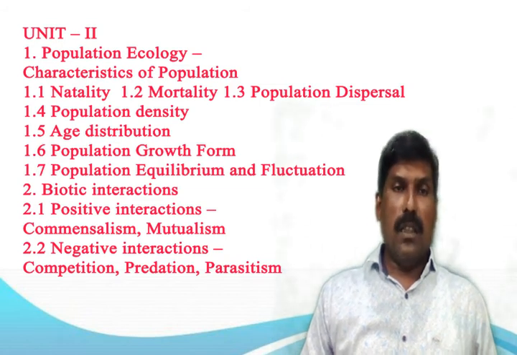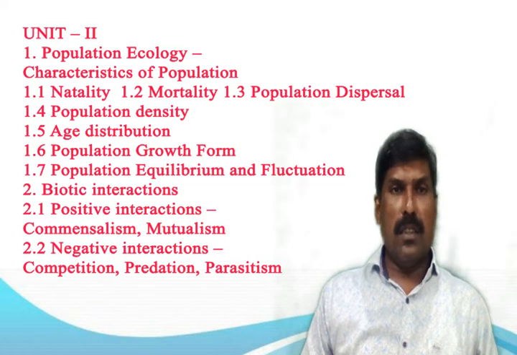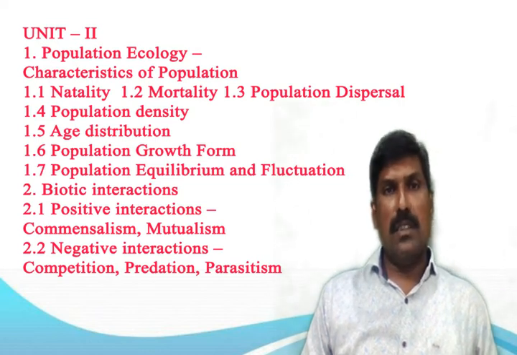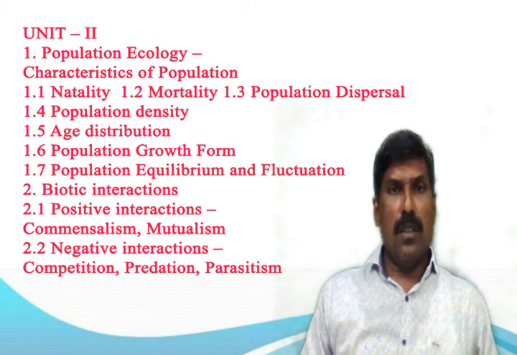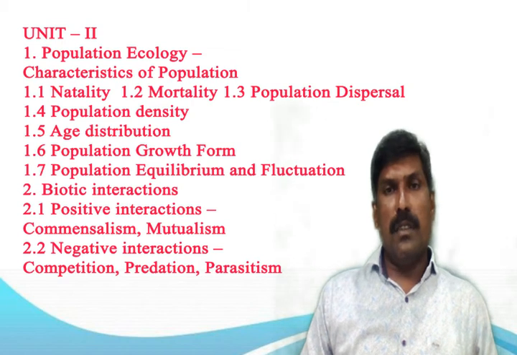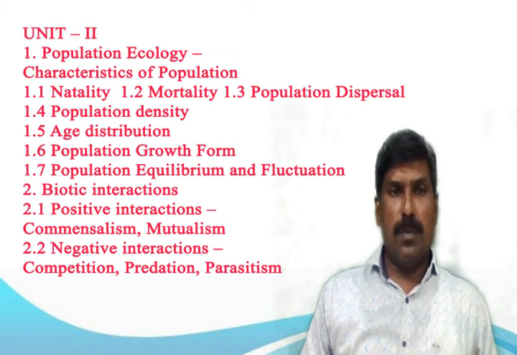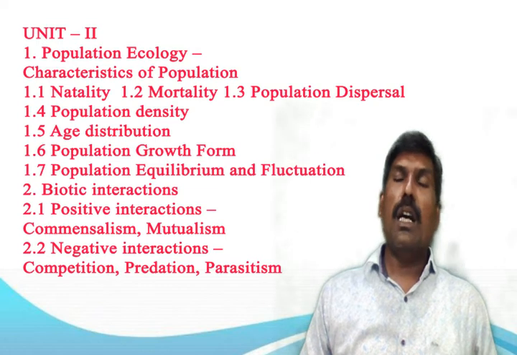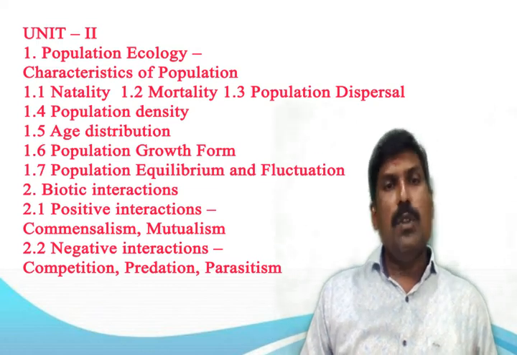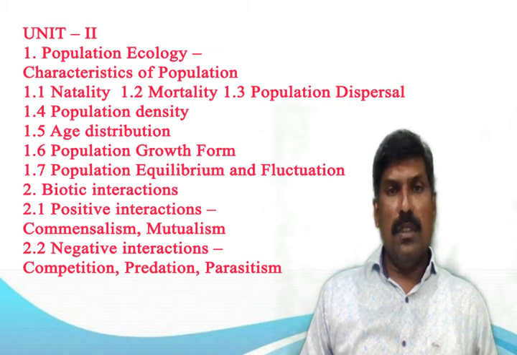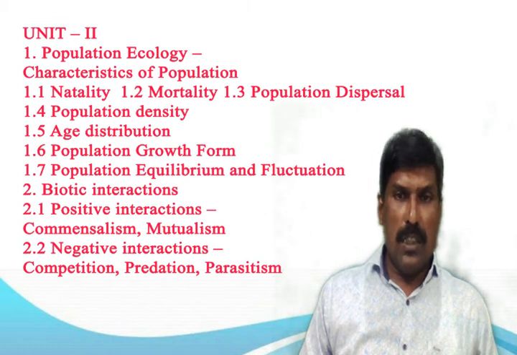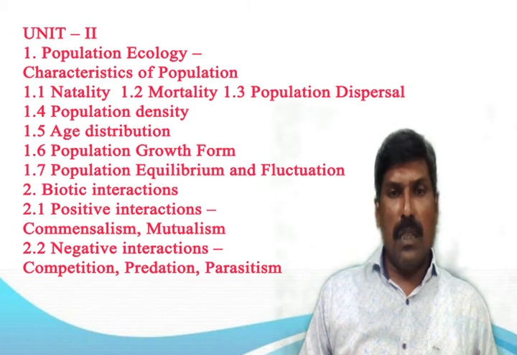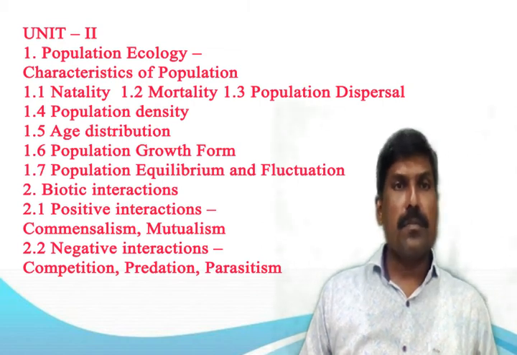And next point, in the positive interaction, commensalism. Commensalism is a long-term biological interaction in which members of one species gain benefits while those of the other species neither benefit nor are harmed. And next, mutualism. Mutualism describes the ecological interaction between two or more species where each species has a net benefit. Mutualism is a common type of ecological interaction.